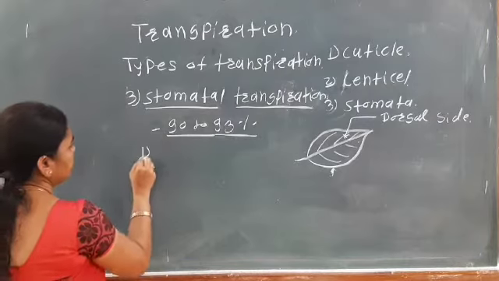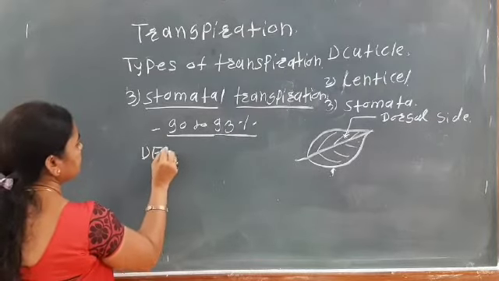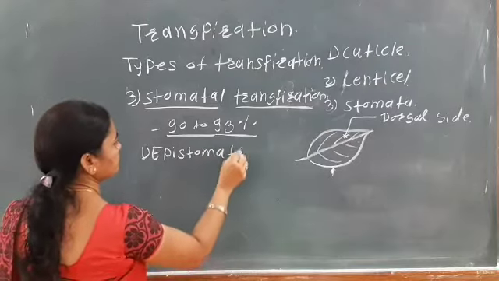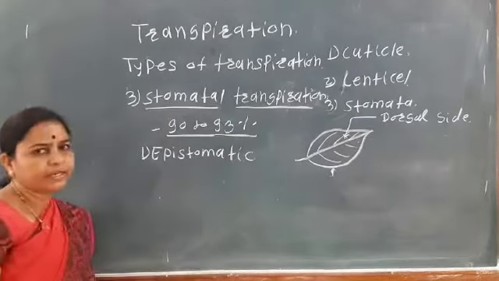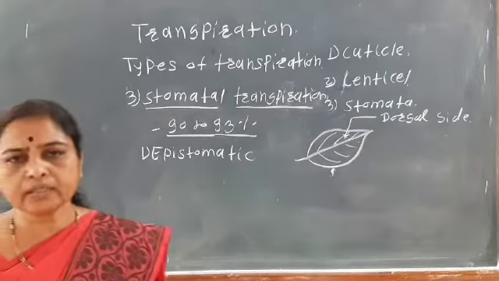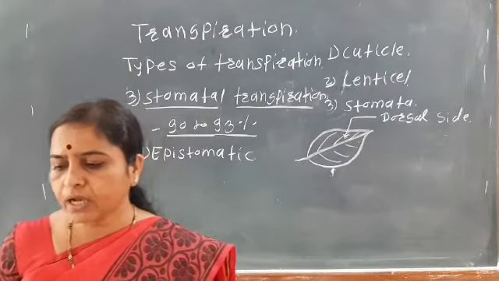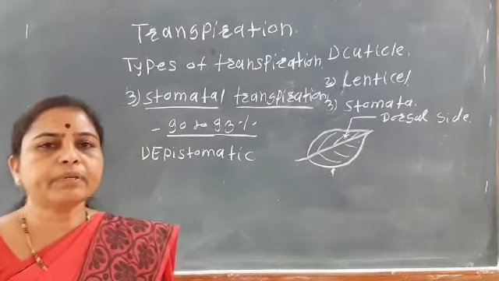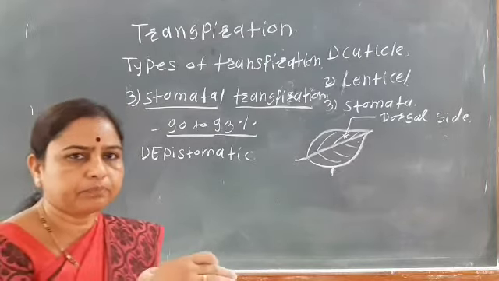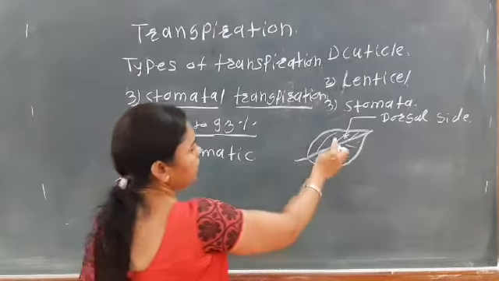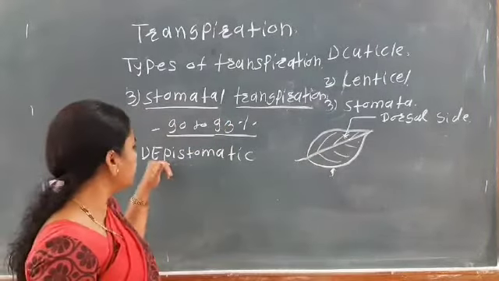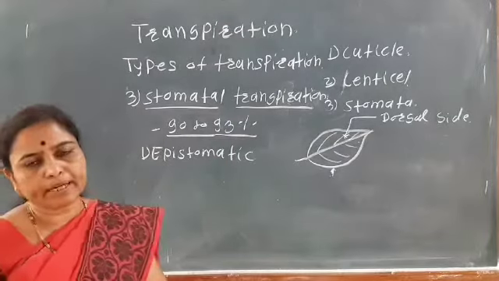The first is the epistomatic leaves. So which are the epistomatic? Epi means upper surface. If the stomata are present on the upper surface of the leaf, that is on the dorsal surface of the leaf, these leaves are known as the epistomatic.